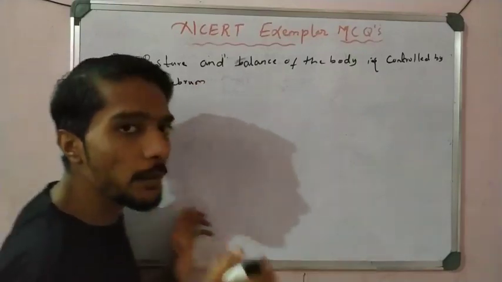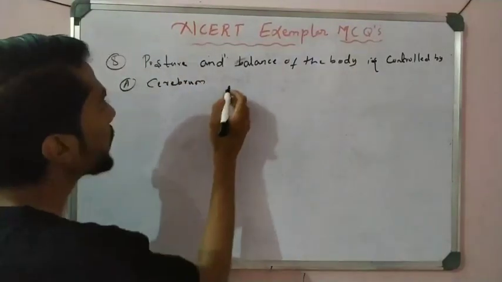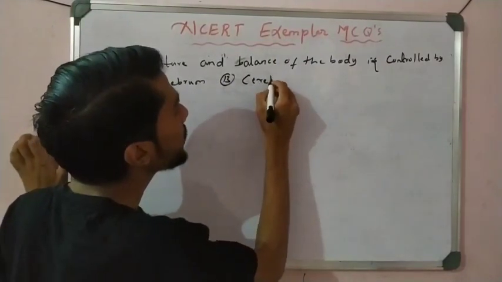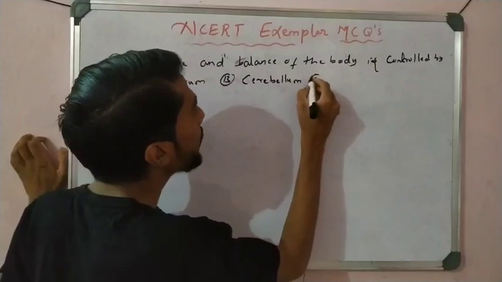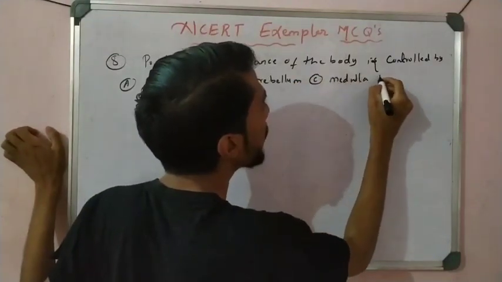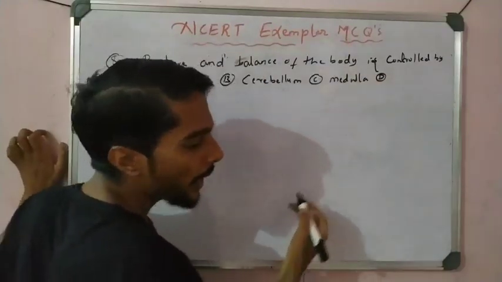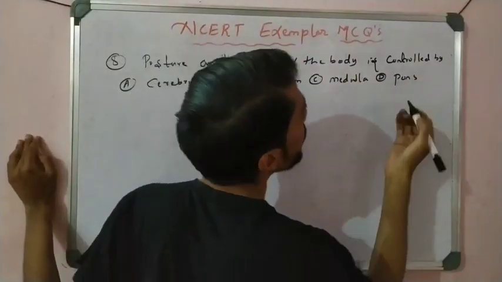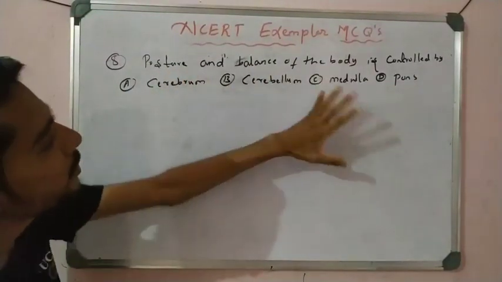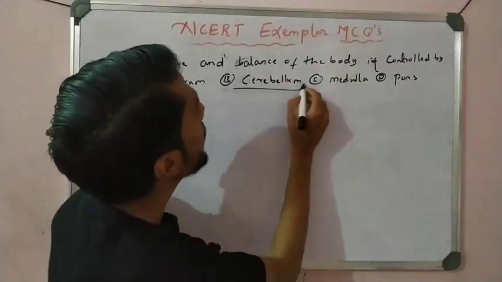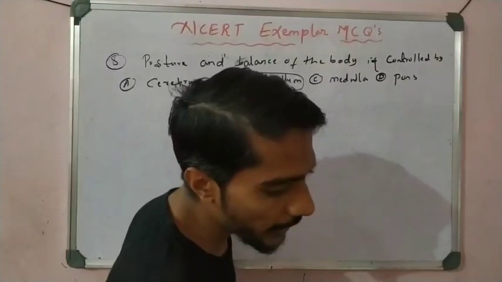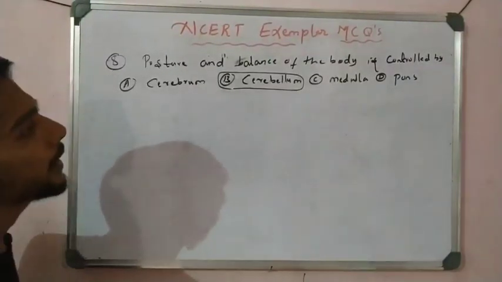We know that the cerebrum is in the forebrain, so it is not that. Option B, cerebellum. Option C, medulla, and also the medulla oblongata and pons, right? So we know this is a simple question. Just as I explained, the body posture and the balance of the body is controlled by the cerebellum in the hindbrain, right? So answer B is correct here.